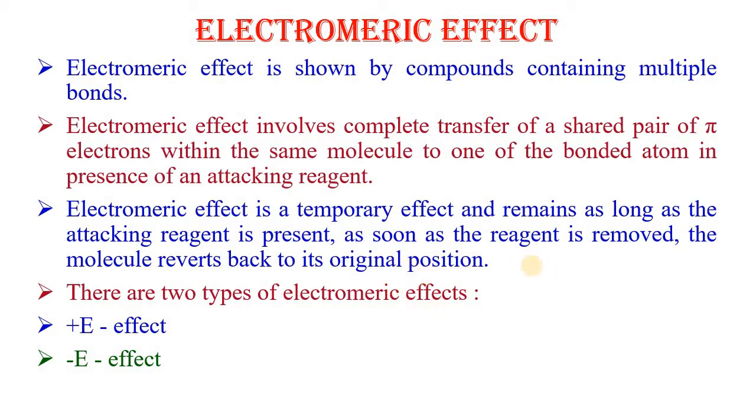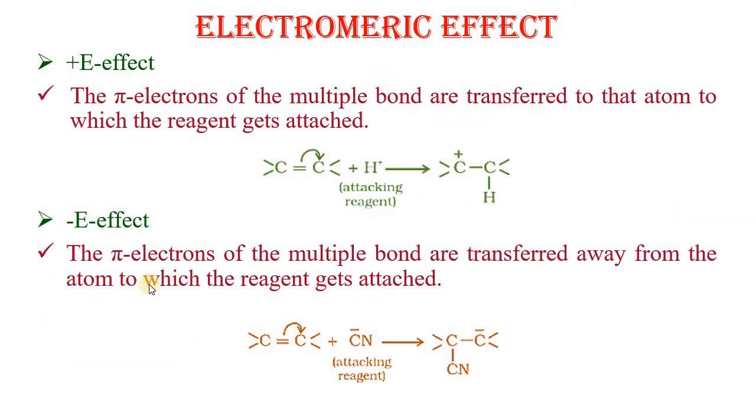There are two types of electromeric effect, plus E effect and minus E effect. If pi electrons of the multiple bond are transferred to that atom to which the attacking reagent gets attached, then it is known as plus E effect. If pi electrons of the multiple bond are transferred away from the atom to which the attacking group gets attached, then it is known as minus E effect. Electromeric effect is very useful in explaining the mechanism of organic reactions.